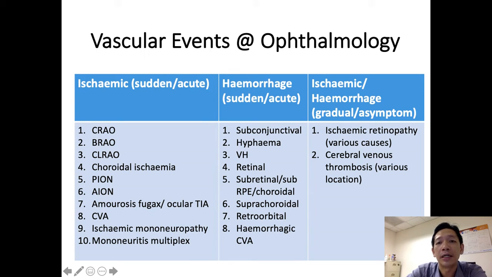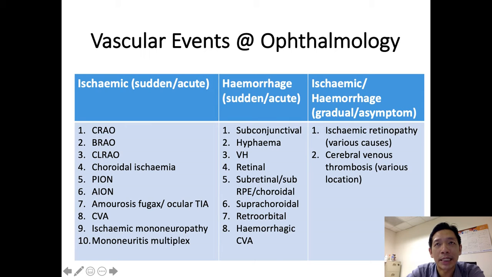The other thing to bear in mind is that an ischemic or hemorrhagic event can have a gradual onset or be asymptomatic. The classical example will be ischemic retinopathy due to diabetic retinopathy. You know that most of the time they can be asymptomatic. The other thing, ocular ischemic syndrome. Even though it affects the major vessel, because of the collaterals and other reasons, the presentation is usually chronic and gradual, even though it is also considered ischemic. The other classical one will be cerebral venous thrombosis. The symptoms depend on the various locations.